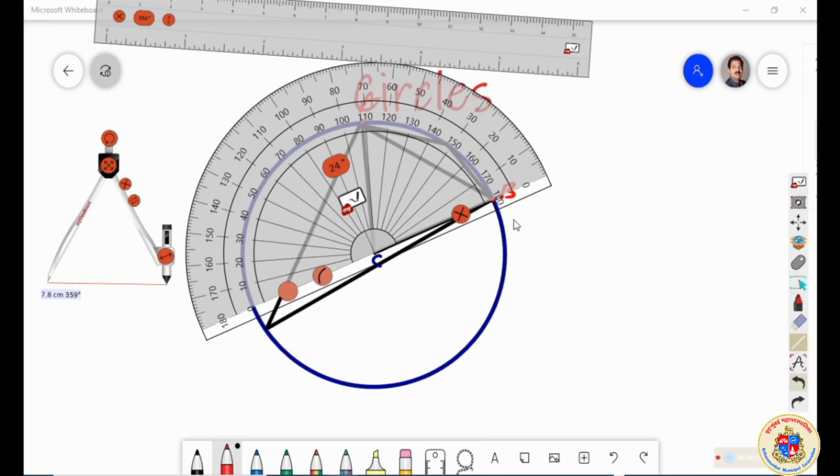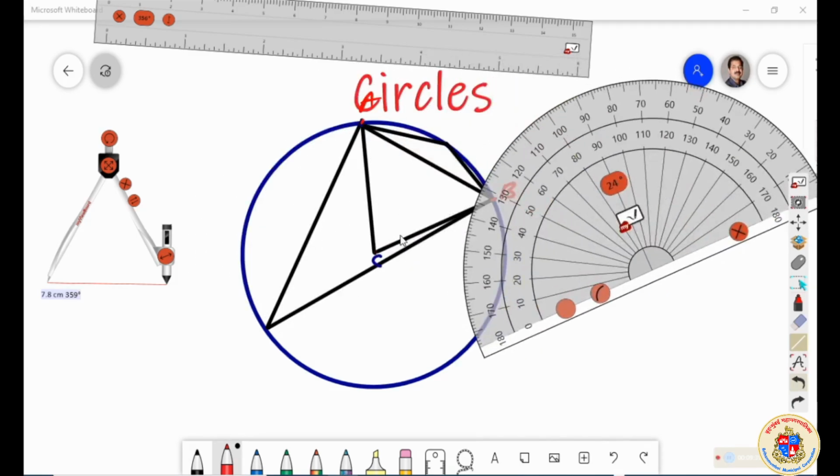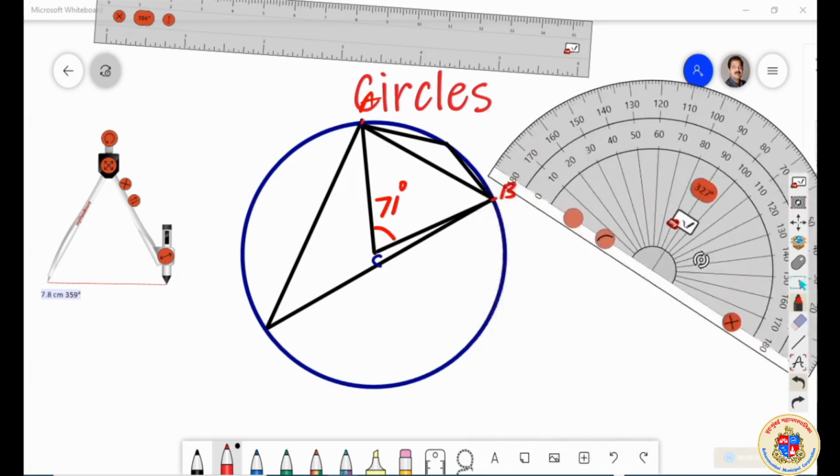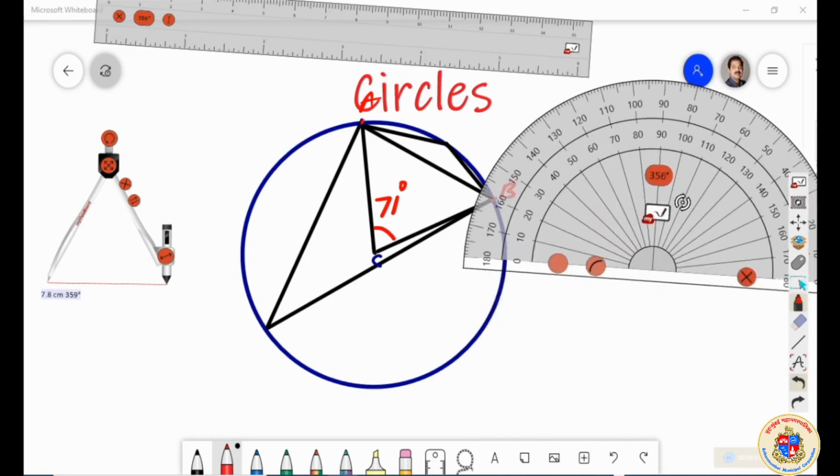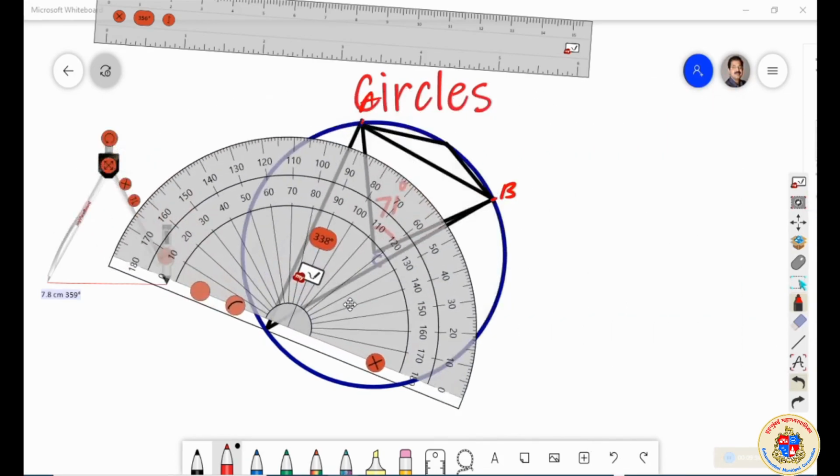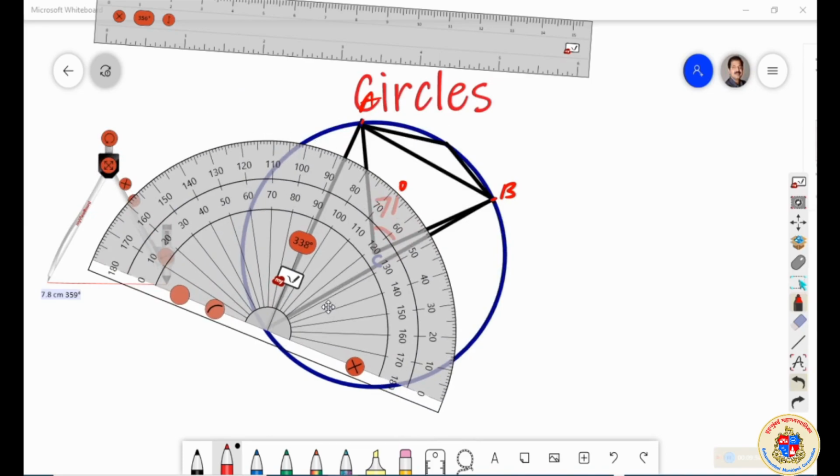चलो, the measurement right from here 0, 10, 20, 30, 40, 71 I would say. 70 plus 1, 71. So let me mark this and write down 71 degree. थोड़ा variation आप बाद में देखेंगे. I will go to the other angle constituted from the same arc here, the angle here. This angle I am going to measure.